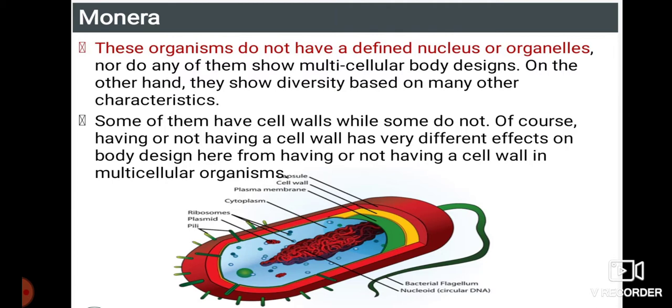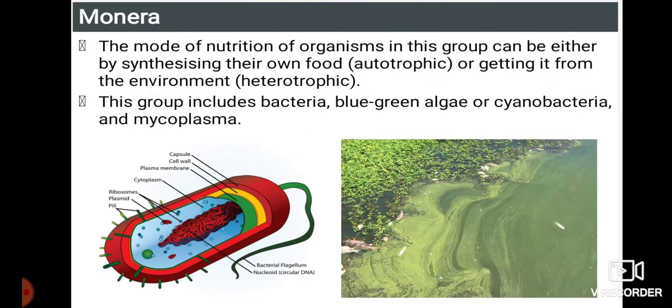Of course, having or not having a cell wall has very different effects on the body design here from having or not having a cell wall in multicellular organisms. The mode of nutrition of an organism in this group can either be synthesizing their own food, that is autotrophic, or getting it from the environment, that is heterotrophic. This group includes bacteria, blue-green algae or cyanobacteria, and mycoplasma.